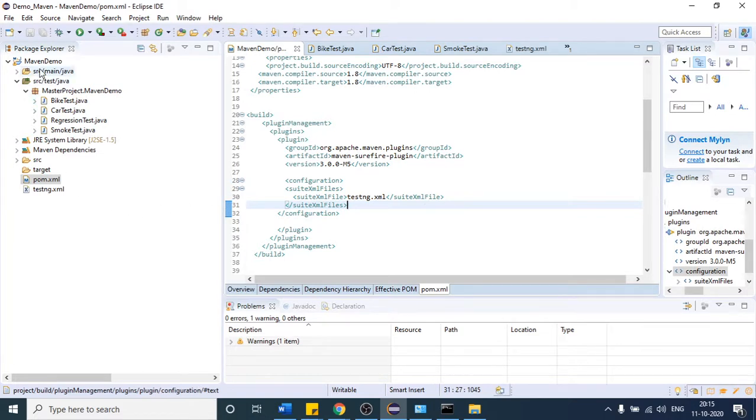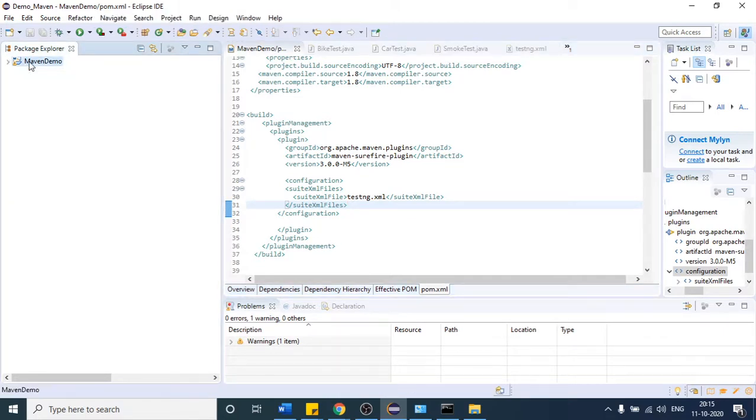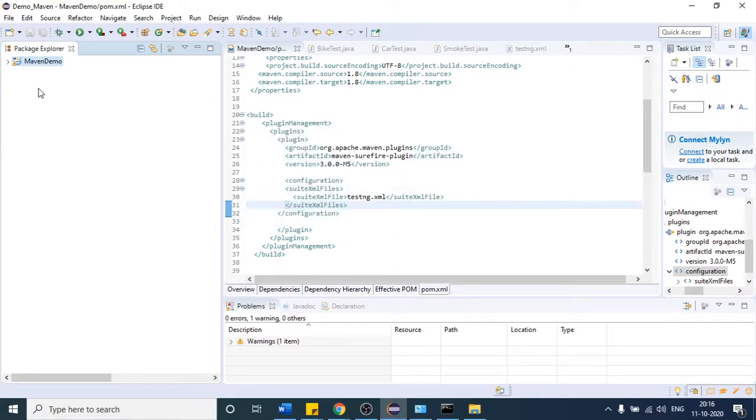Suppose I have one more testng XML. Let me copy this XML only. Copy this and paste it here, click this and Control V. It will ask you for the name and let me name that file regression. So this is my regression testng XML. From the name it is very clear that I am going to provide all my regression test cases in this file.